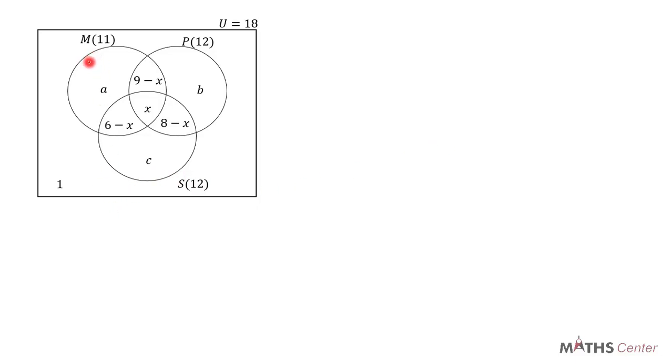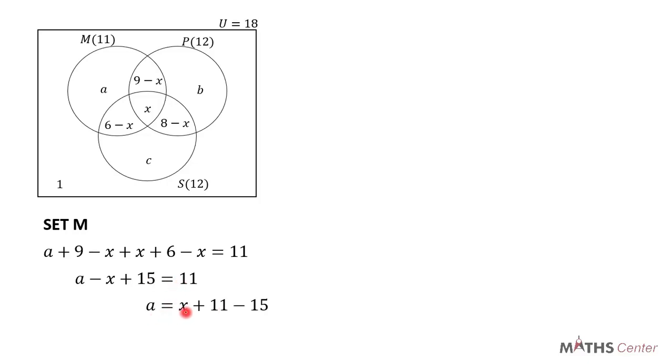We are going to begin with set M. The total members in set M is 11, which means that if we add everything in set M together, we should get 11. So A plus 9 minus X plus 6 minus X will give us 11. This gives us A minus X plus 15 is equal to 11. A will be equal to X plus 11 minus 15. 11 minus 15 gives us negative 4. So A will be equal to X minus 4.